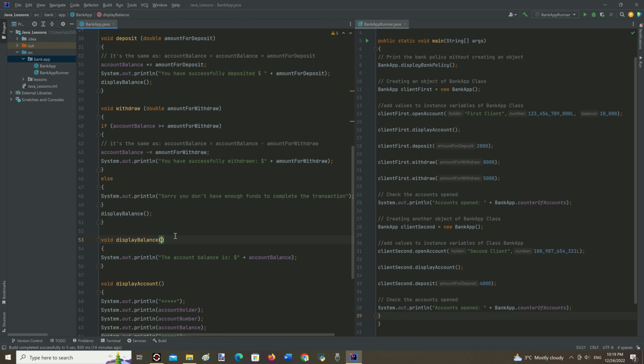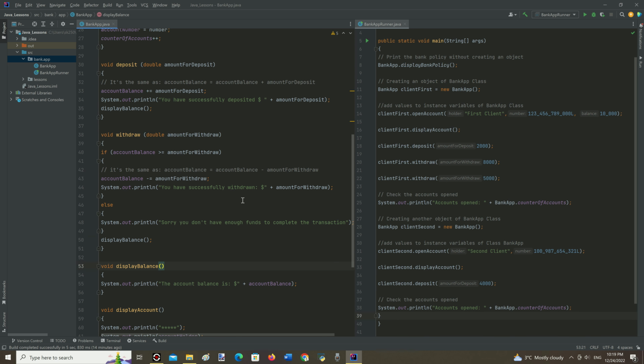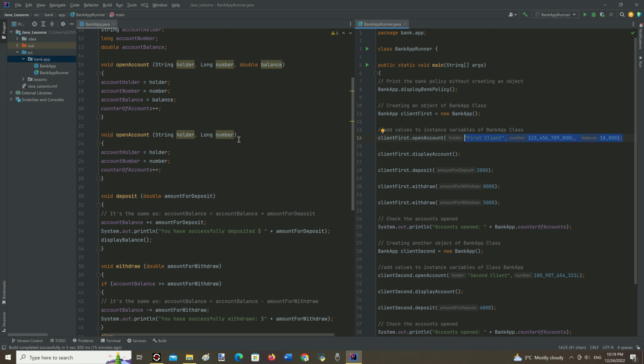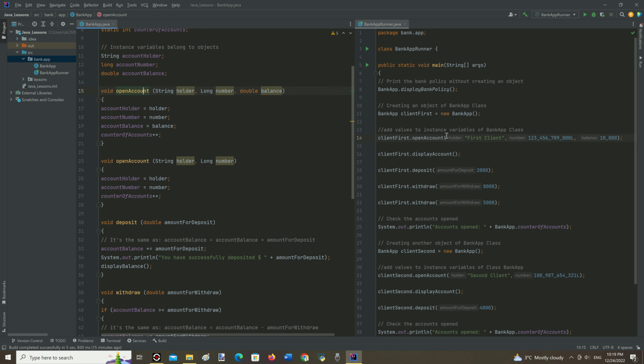This parameter list also means that when the method is called, it gets corresponding input like this. When the method is called, like this one, the first parameter is a string data type inside double quotes, then a long data type with the letter L at the end, and a double data type correspondingly. Also, in numbers it is allowed to use an underscore as a separator for better visual understanding and readability of big numbers.